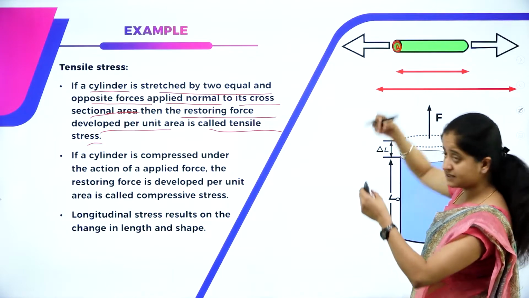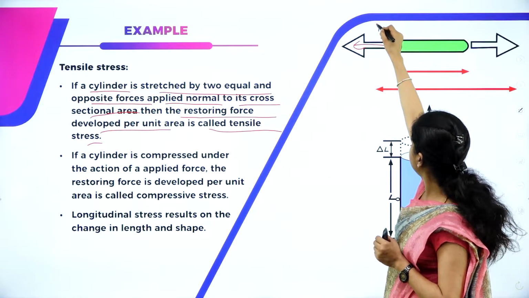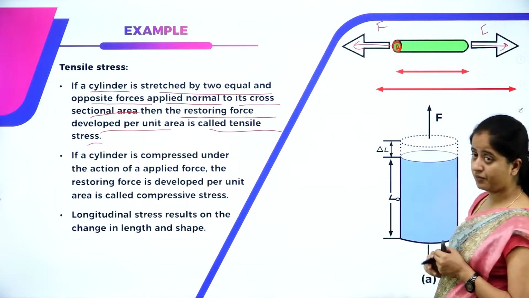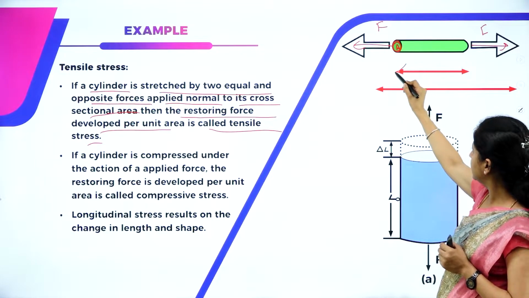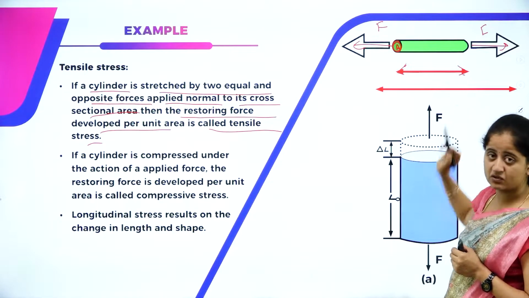If this cylinder is stretched by equal and opposite forces, you can observe here I am applying forces which are equal and opposite. This is the initial length of the cylinder. Initially, the length of the cylinder will be so much.